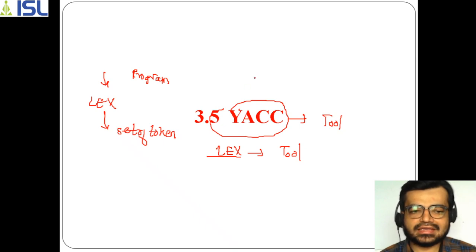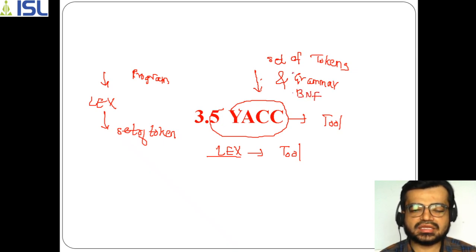What is the role of Yacc? It takes the set of tokens as an input along with a grammar. And which grammar will it be? It will be a BNF grammar. So using this BNF grammar and the set of tokens, what is the role of Yacc? It will give you a parse tree,